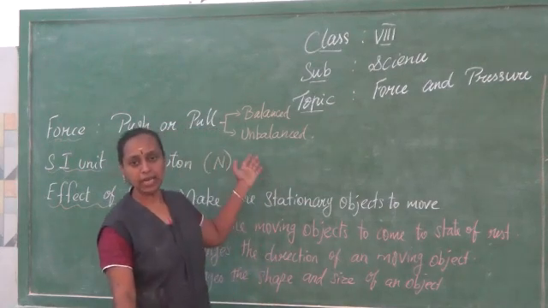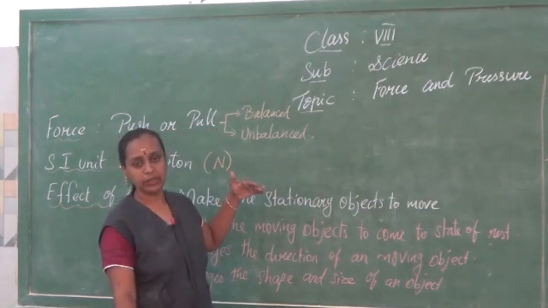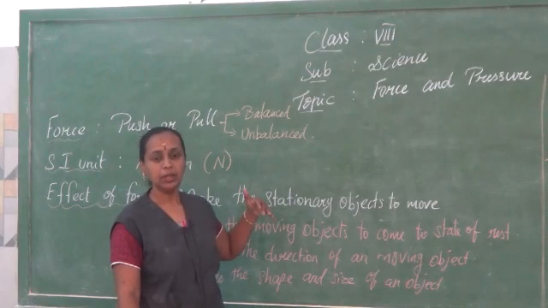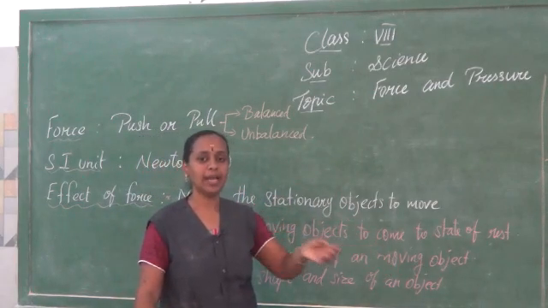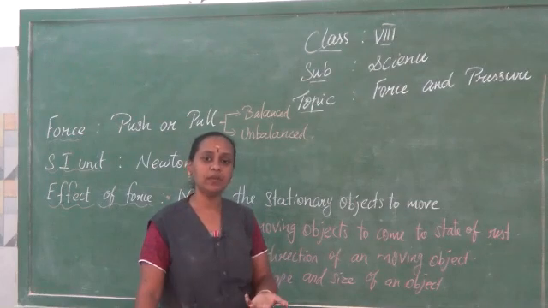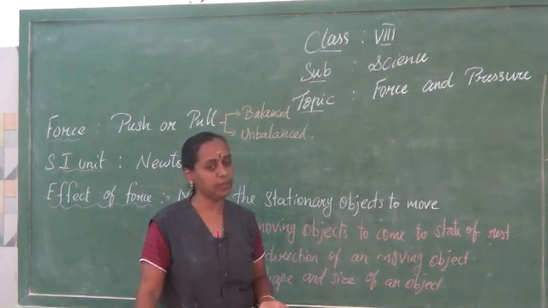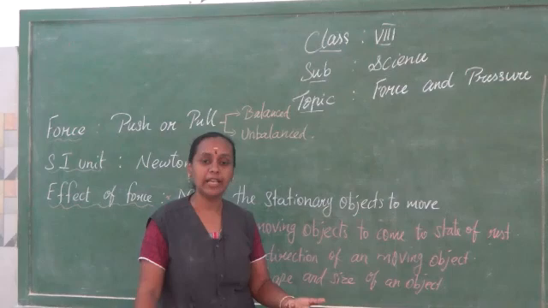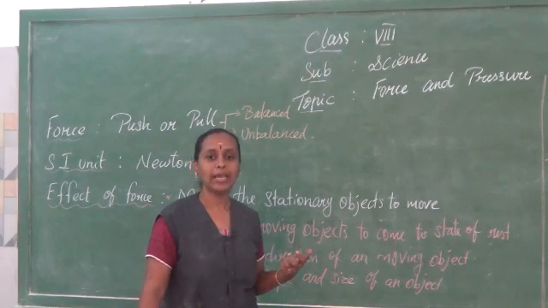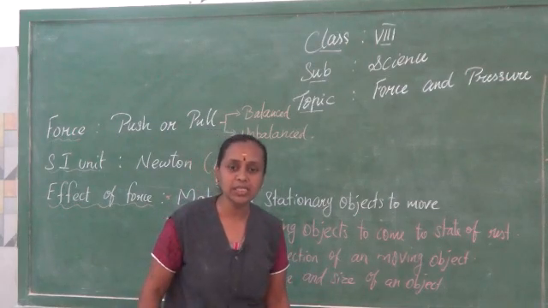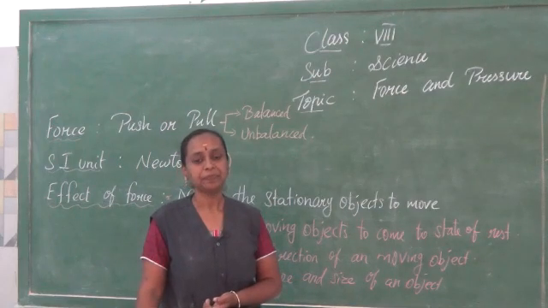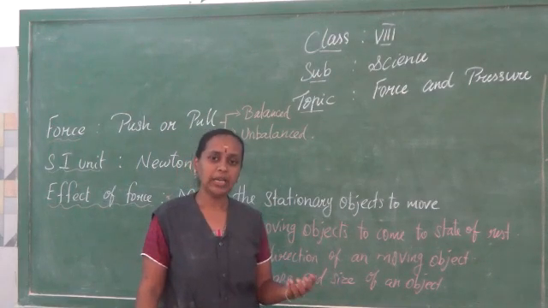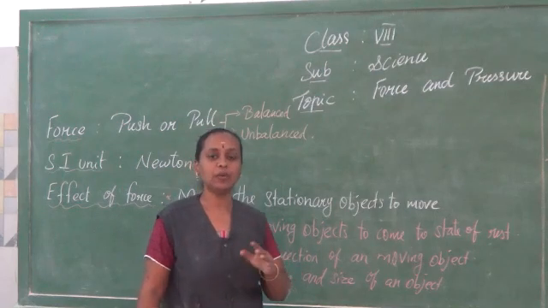When it is an unbalanced force, the force applied will not be equal. You can see when a weak boy and a strong boy pull the rope, who will be the winner? The strong boy will be the winner because he applies more force. So, I can say the rope will move towards the direction where the greater force is applied. I hope you can understand the basic concept of force.